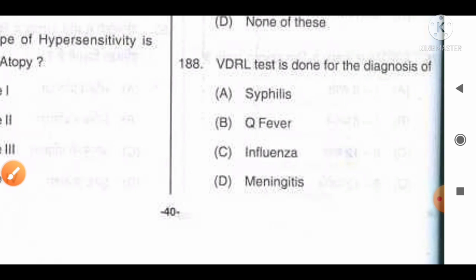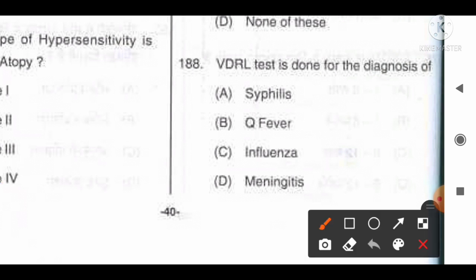Move to the next question, number 188. The VDRL test is done for the diagnosis of option A, syphilis, B, Q fever, C, influenza, D, meningitis. It is also one of the repeatedly asked and easiest questions. The correct answer is option A, syphilis, for which the VDRL test is carried out. The full form of VDRL is also repeatedly asked. You can remember it as Venereal Disease Research Laboratory test, but here option A will be the correct answer.